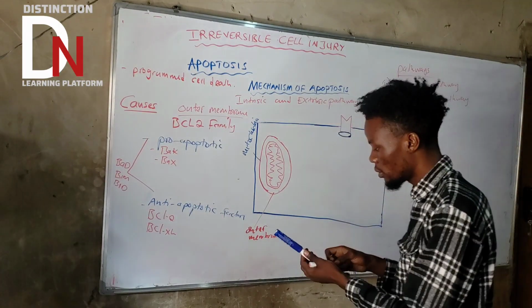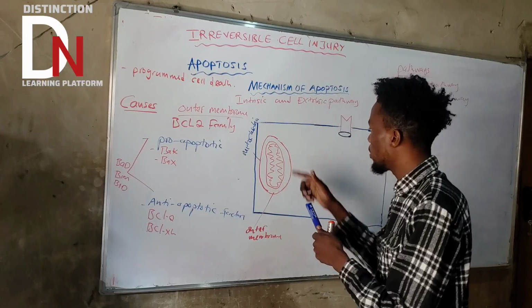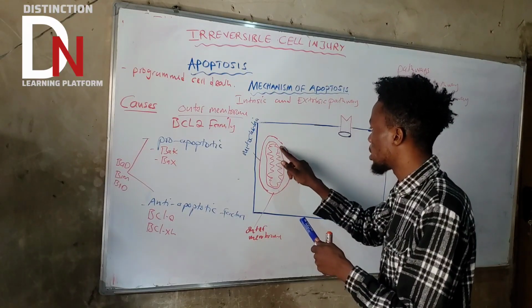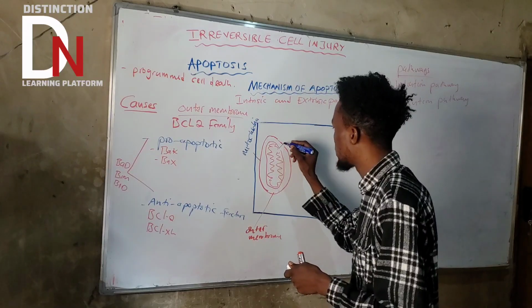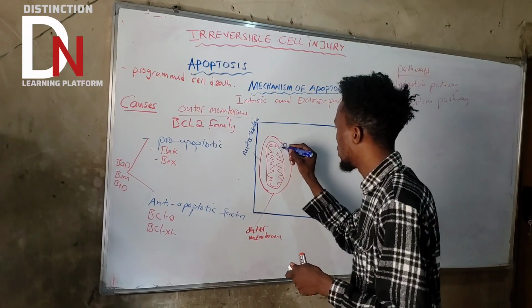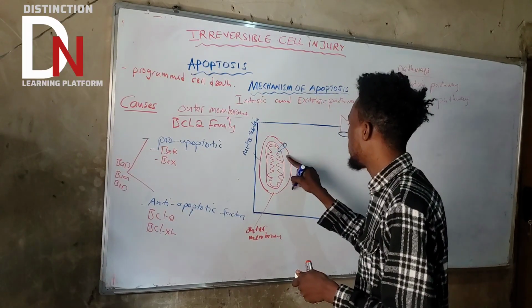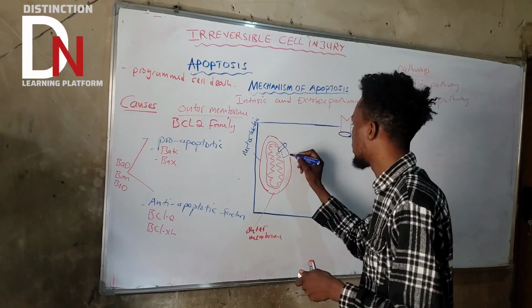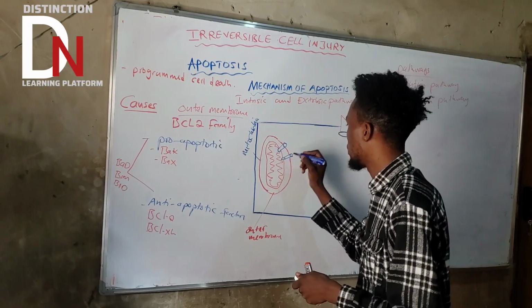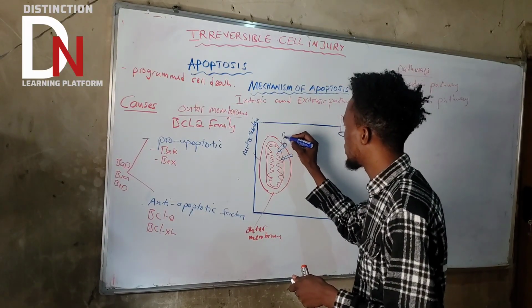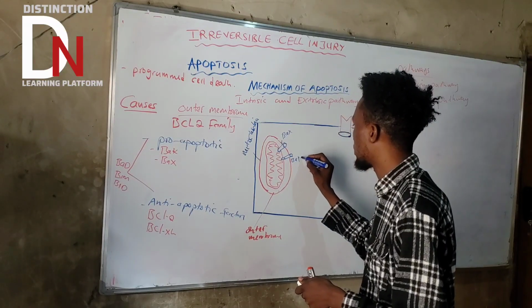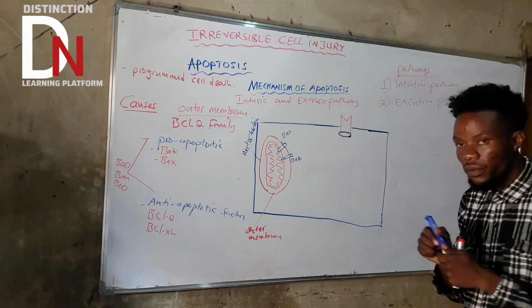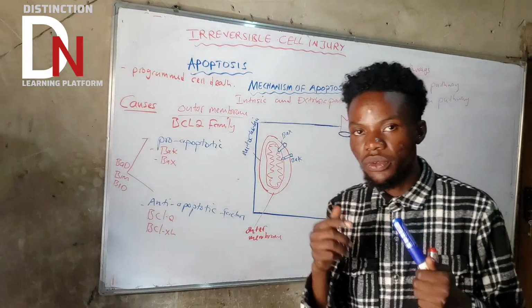They will come here on the outer membrane of the mitochondria and start forming pores. You just know that this is BAK, and this is BAX. This is what they do because of those same causes that we talked about.